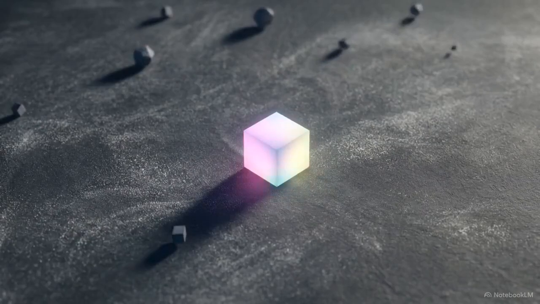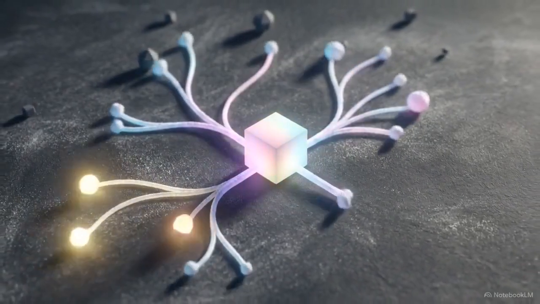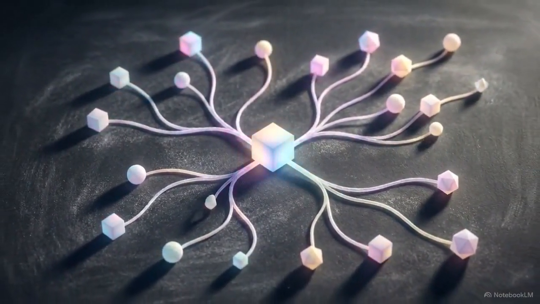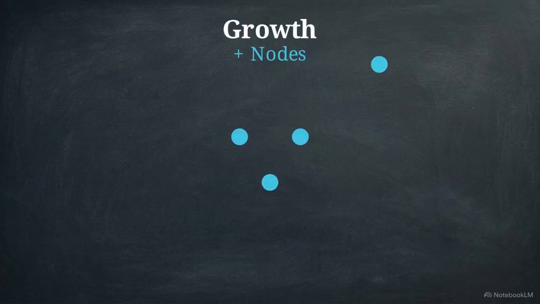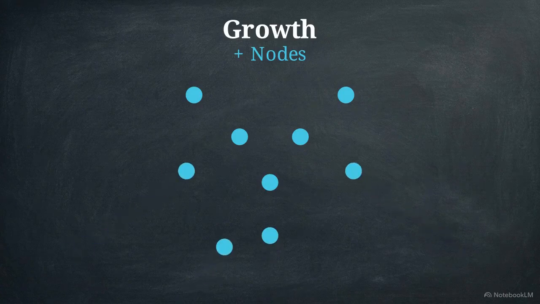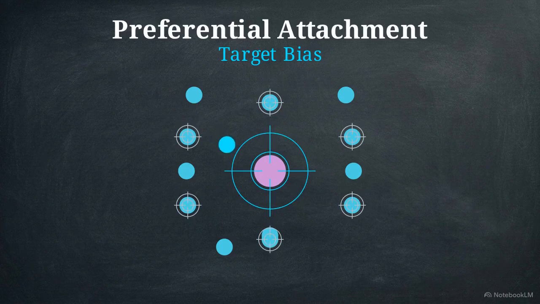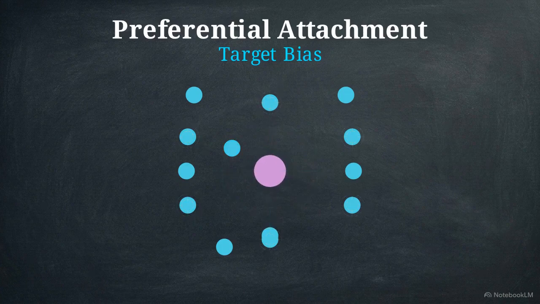To accurately model scale-free architectures, a system must be viewed as a result of a growth process that operates over time. The first dynamic rule is growth. Real networks expand through the continuous addition of new nodes. The second rule is preferential attachment. When new nodes arrive, they are biased towards connecting with nodes that are already highly connected.